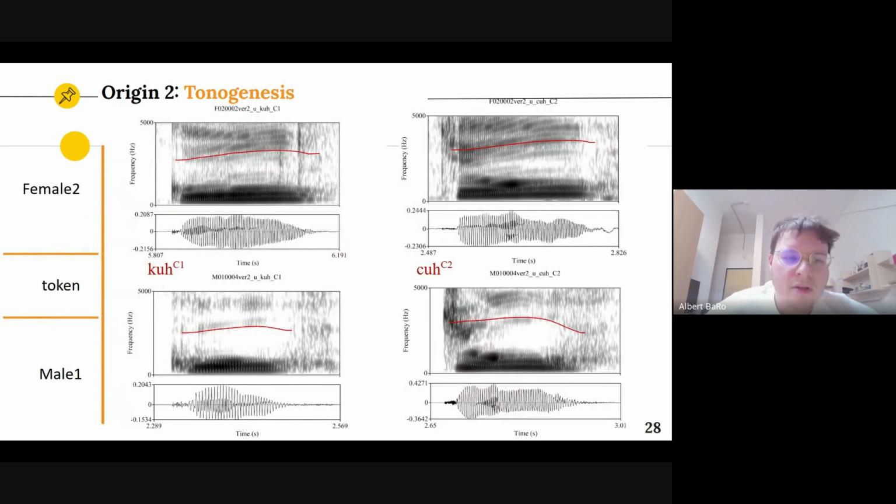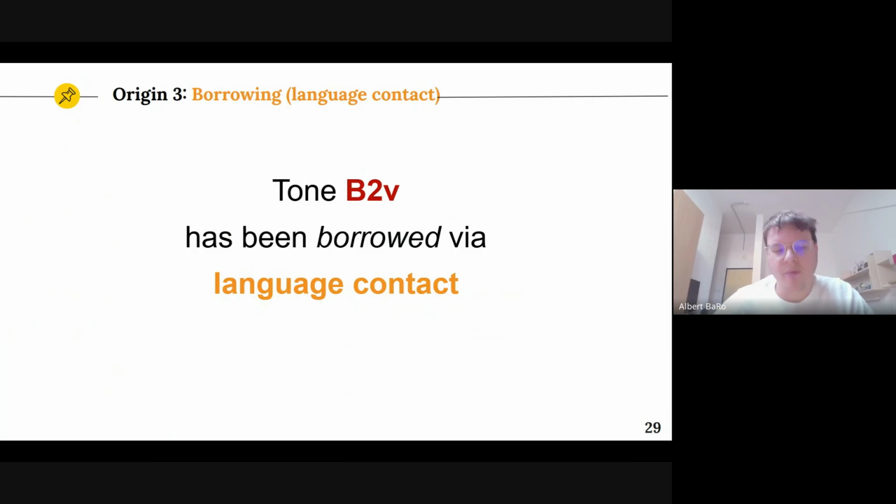So you can see here the spectrograms of the two words, pronounced by the female in the top spectrograms and the male in the bottom one. And we can see, for example, that C2 is longer than C1, and we can see that the vowels, the U of the vowels, is quite different. Yeah, we're not going into detail, but it's just to show you some hints of how C1 and C2 different tones would be developing right now. But this is just a hypothesis, and it's just phonetical, as I was saying.